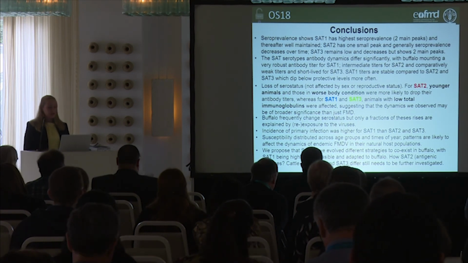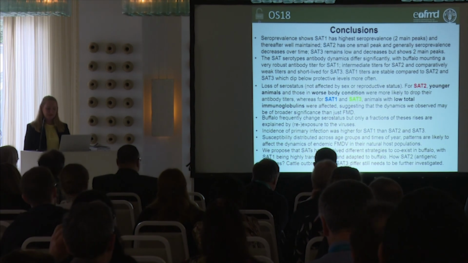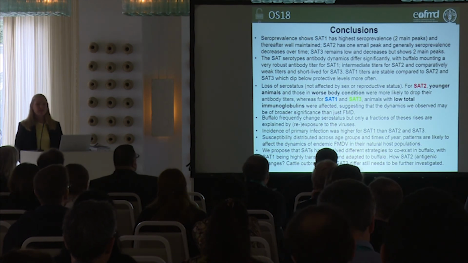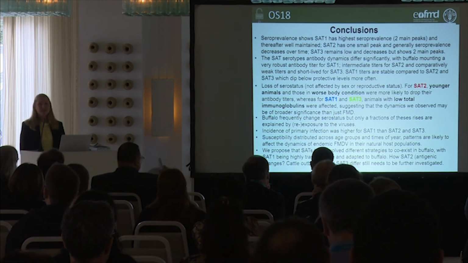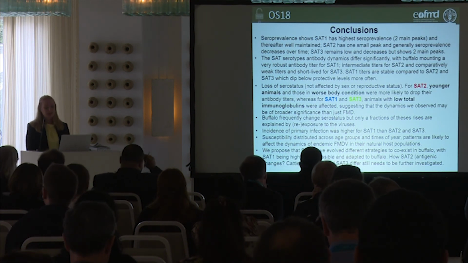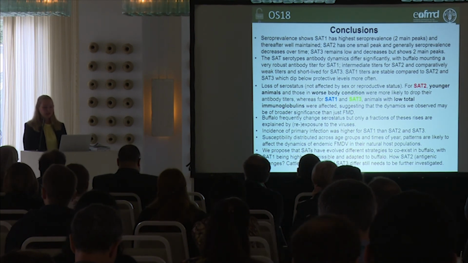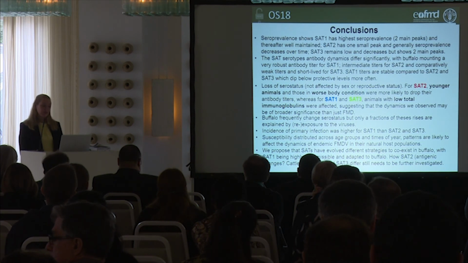So just to end off, we propose that SATs have evolved different strategies to coexist in buffalo, with SAT1 being highly transmissible and adapted to buffalo. How SAT2 and SAT3 differ needs to be further explained, but for SAT2 we don't find much virus circulating. However, we know that cattle are affected predominantly with the outbreaks in southern Africa, and so we propose that maybe antigenic changes occur that cause these cattle outbreaks. But in terms of transmissibility, we have found SAT2 to be very low amongst buffalo.